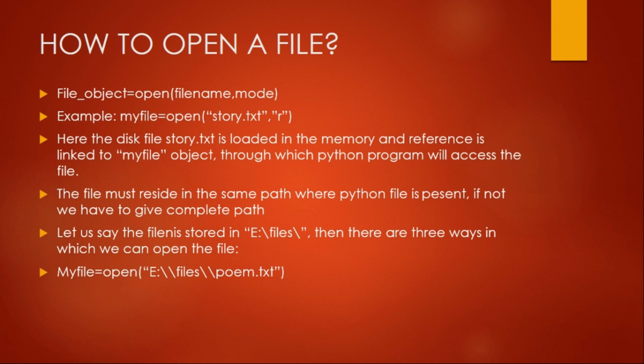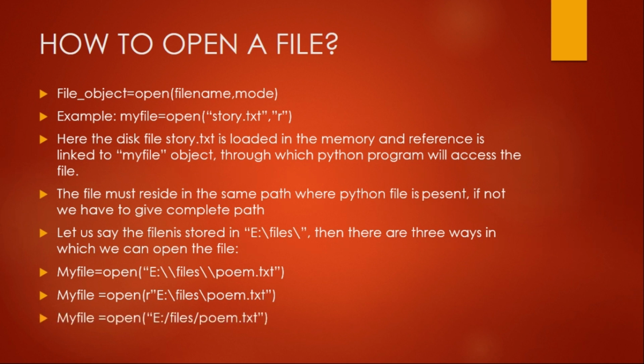The next one is, if we want to use a single backslash only, then what do we have to do? We have to precede the file path by r. This opens the file as a raw string. But there is another way also where we don't use the backslash, but we can use the forward slash. And I personally prefer to use the forward slash.